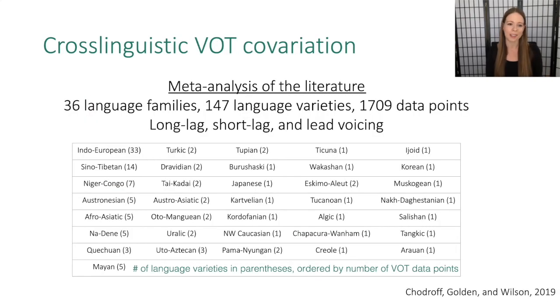So in our meta-analysis of the literature, we have over 1,700 data points coming from 36 language families and 147 language varieties. Again, we have data from long lag, short lag, and lead voicing. And listed here in the table are the language families, and in parentheses, the number of language varieties for each language family.